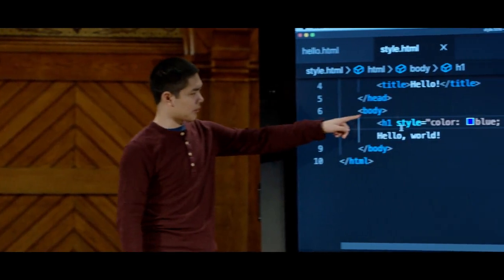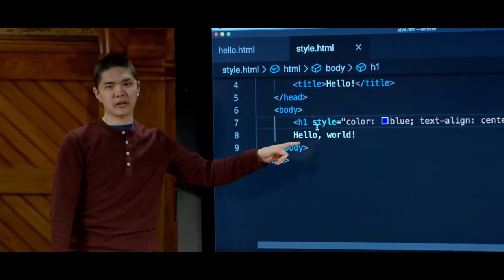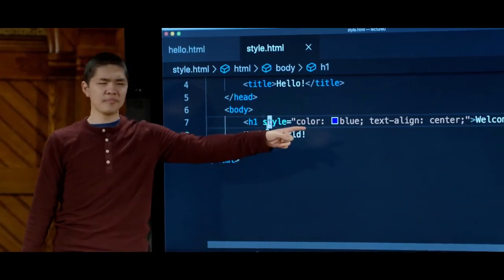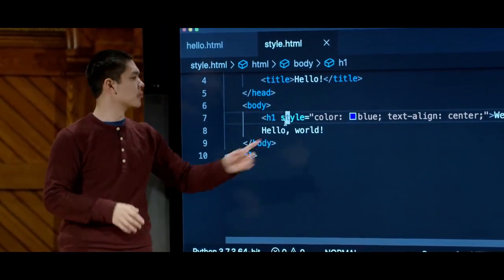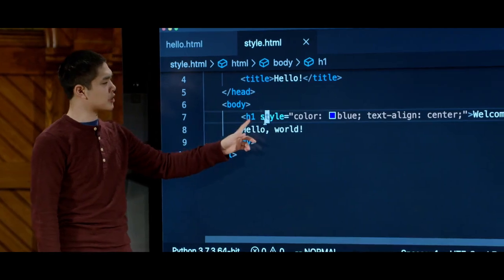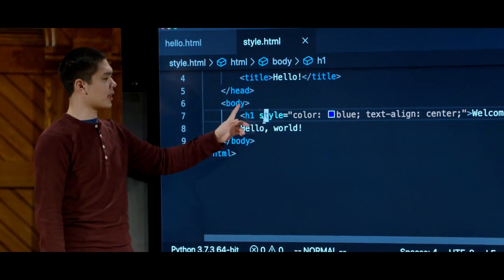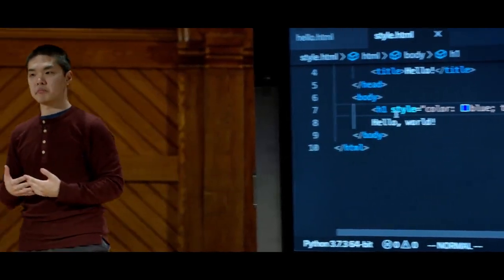So if you recall again that DOM structure, where we have an HTML element inside of which is this body element, and inside of the body element is this h1 element and this text, you can imagine if we wanted this styling to apply not just to this heading, but also to the hello world text, I could move the styling information, move this style attribute, change it from the h1, and escalate it to this body. And if I move the style to the body, then everything inside of the body is going to be styled in that way. So let's now take a look at an example of that to see how that works.